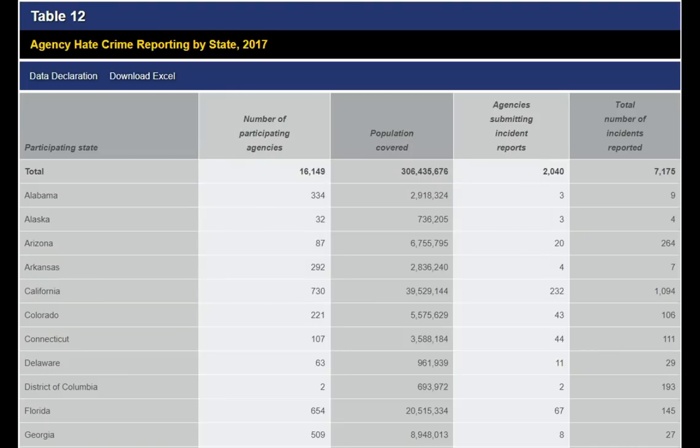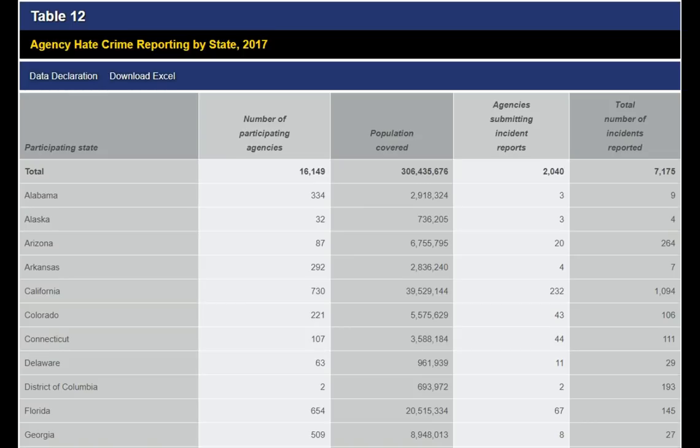The second thing I'll point out about this chart relates to the previous table, where we saw that certain states, particularly in the Deep South, had surprisingly low numbers of hate crimes, for example, Alabama. And the skeptic might have asked, well, what about the number of reporting agencies? Maybe they had less reporting in 2017, which is why their numbers went down. But in reality, the opposite is true.